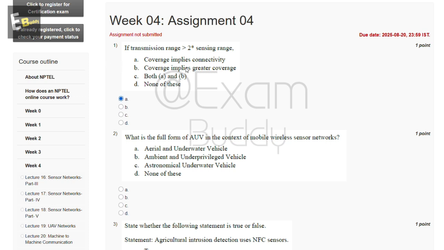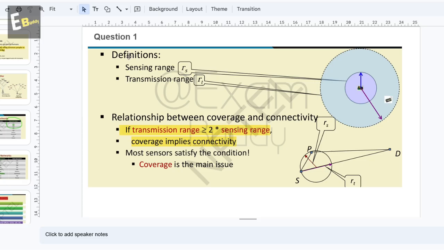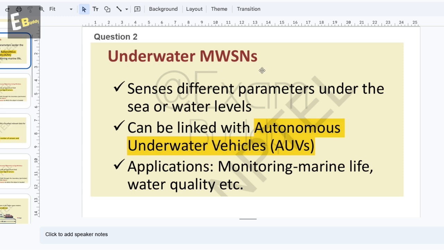Coverage implies connectivity. Now the second question is: what is the full form of AUV in the context of mobile wireless sensor networks? The options are: aerial and underwater vehicles, ambient and underprivileged vehicle, astronomical underwater vehicle, none of these. Question second, underwater MWSNs, autonomous underwater vehicles.